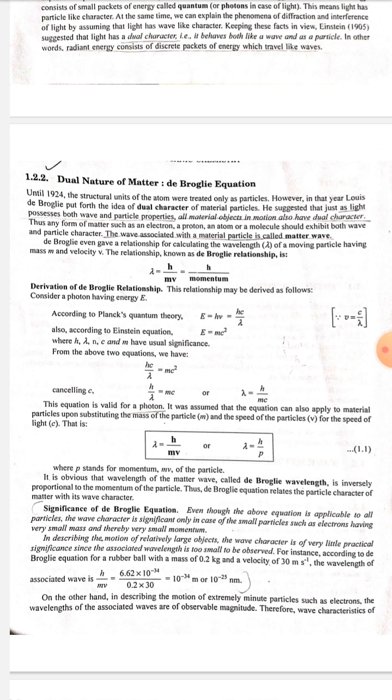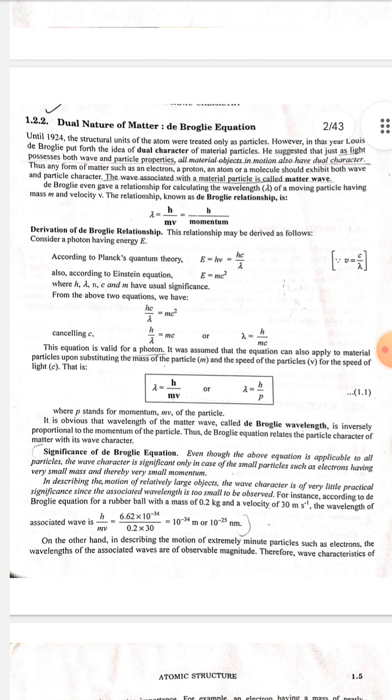De Broglie even gave a relationship for calculating the wavelength lambda of a moving particle having mass m and velocity v. The relationship, known as de Broglie relationship, is lambda is equal to h upon mv, is equal to h upon momentum. Derivation of de Broglie relationship. This relationship may be derived as follows.